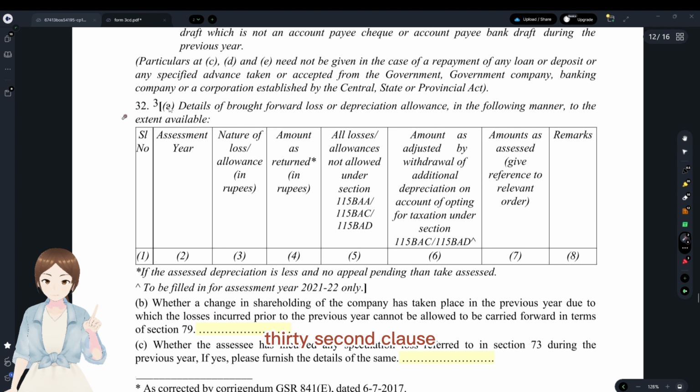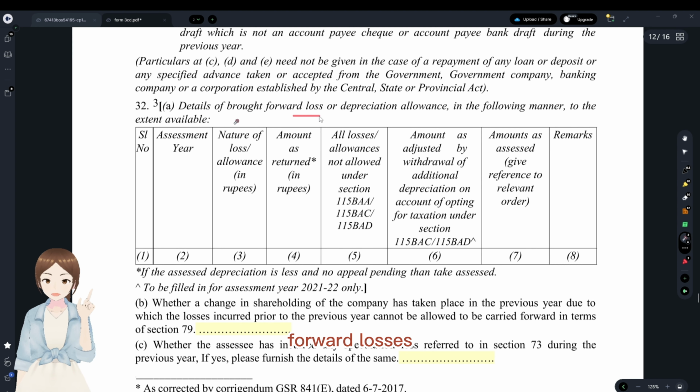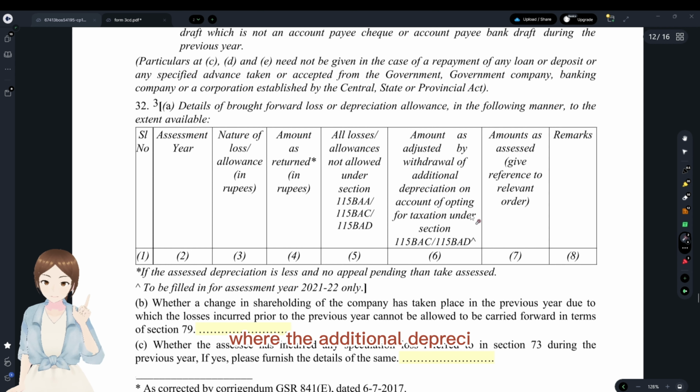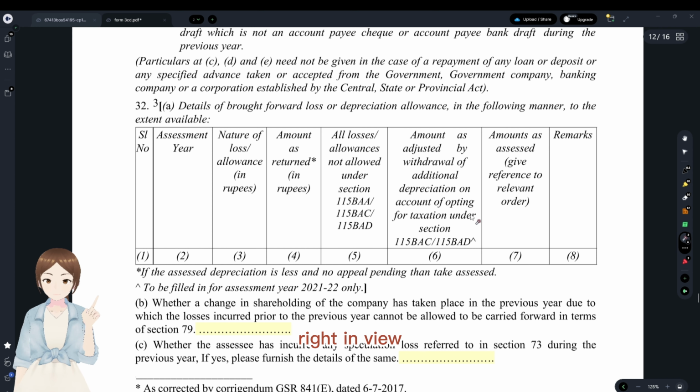Now we'll see the 32nd clause, with regard to details of brought forward losses and depreciation allowances. What all details have to be given? The assessment year, the nature of loss, whether it's a brought forward loss or an unabsorbed depreciation, the amount as per returns, and the allowances that are not allowed here. Not allowed if the company opts for 115BAA, BAC or BAD, and the amount adjusted by the withdrawal of additional depreciation under sections 115BAC and BAD, where additional depreciation is not allowed, right, in a few sections. And the amount as assessed will have to be given. This is the eligible amount.